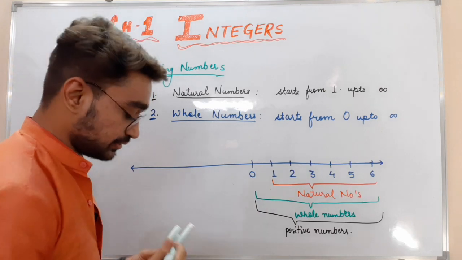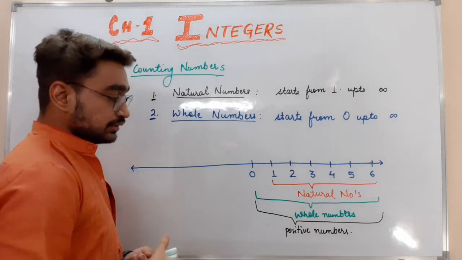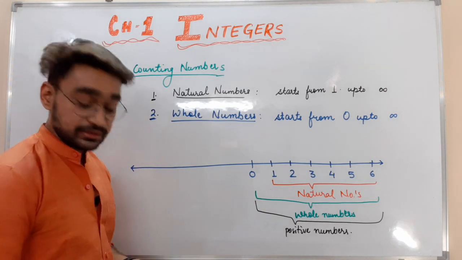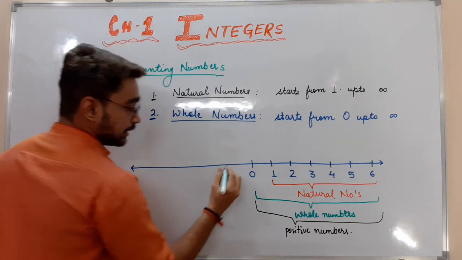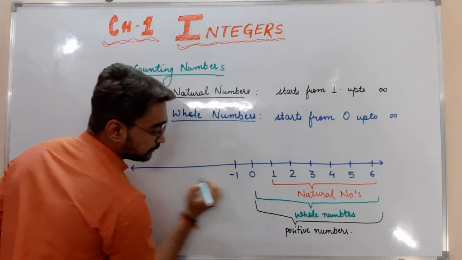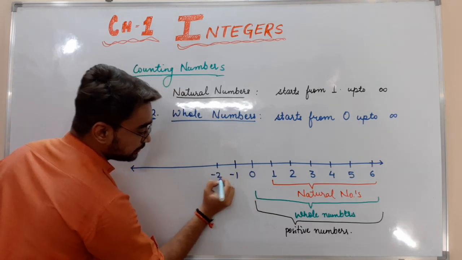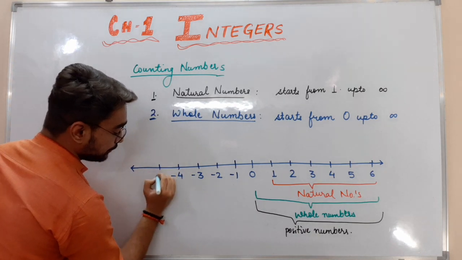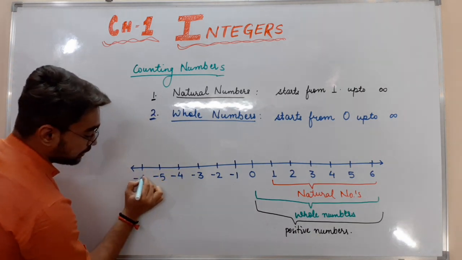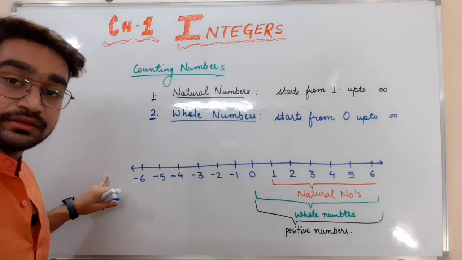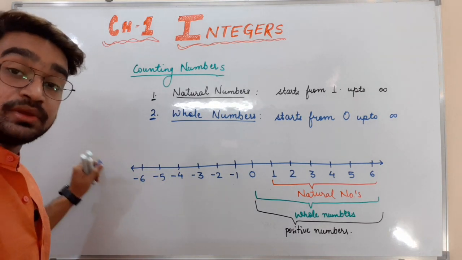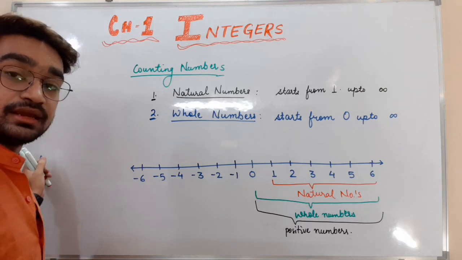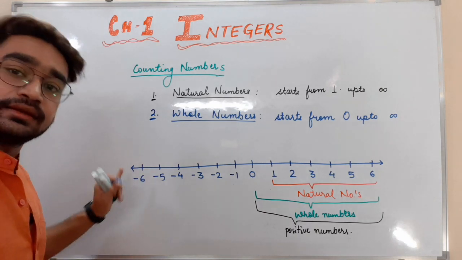Sorry for the background music. But what if I move to the left hand side of this number line? It will be -1, -2, -3, -4, -5, -6. This arrow indicates that the number line can go beyond -6, up to -infinity: -7, -8, -100, -500, like that.